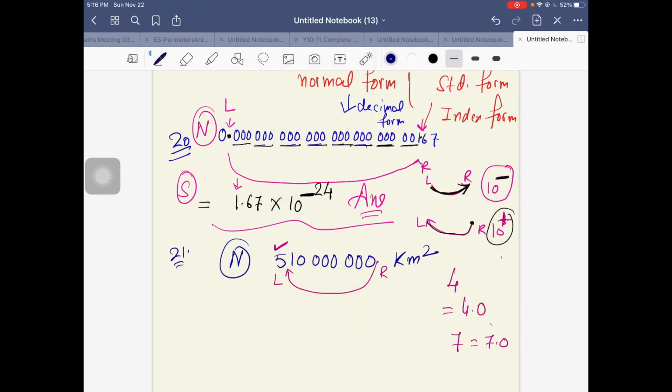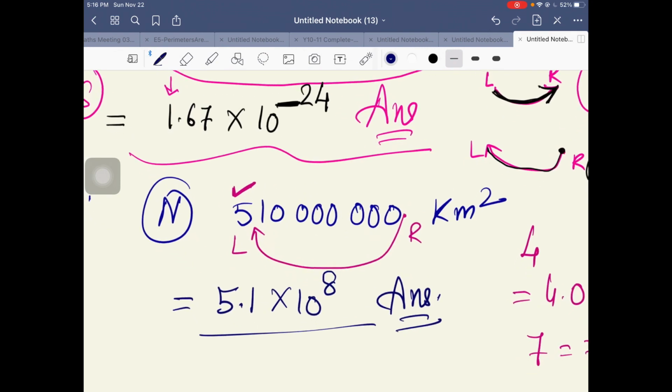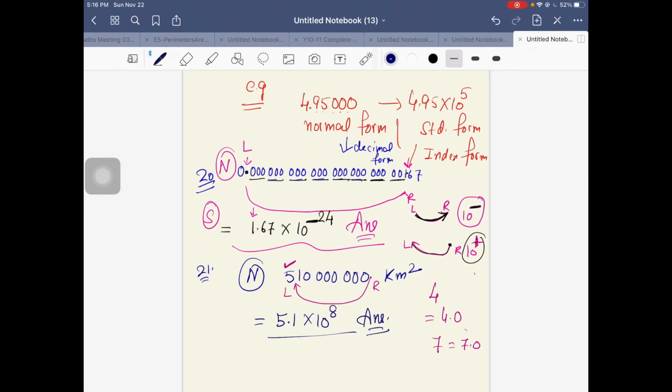So I write here, now the decimal has shifted, this is 5.1000. These zeros after the decimal have no value, so I can stop here: 5.1 times 10 power. How many places has it jumped? 3, 3, 6 to 8. So 10 power positive 8. That's the answer. So the rule is quite simple. When the decimal moves from left to right, the index is negative. When the decimal moves from right to left, the index is positive. I hope you guys understand.